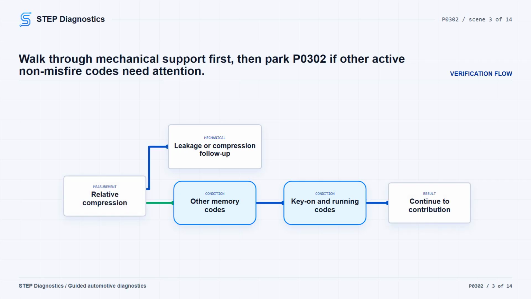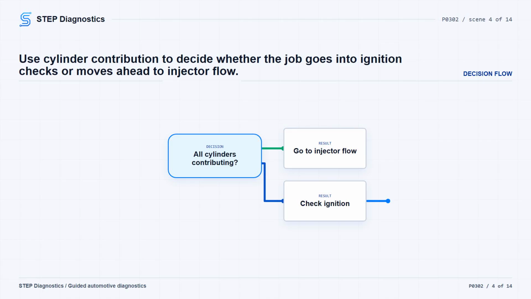Once compression checks out, turn the key on and look for non-misfire continuous memory codes, then KOEO codes, then KOER codes. If any of those are present, diagnose that next code first and set P0302 aside for the moment. If none are present, keep going. Run the cylinder power balance test. If that scan tool test is not available, treat it as a pass.